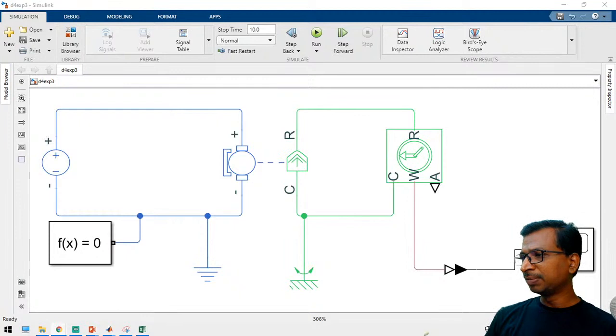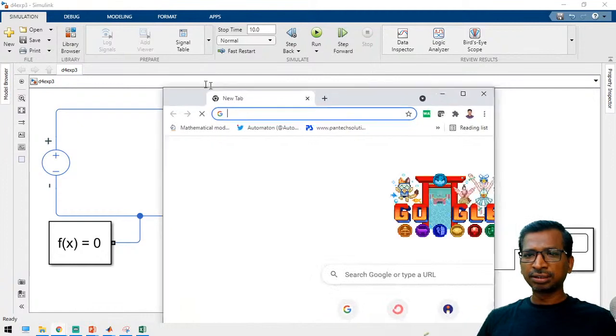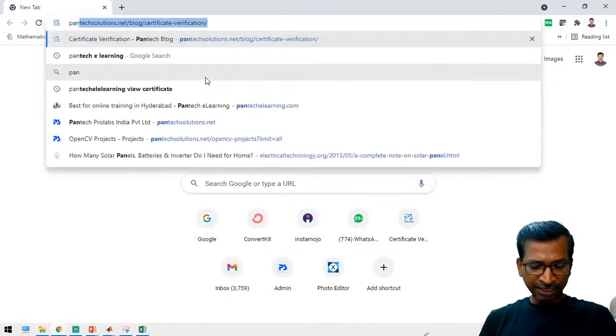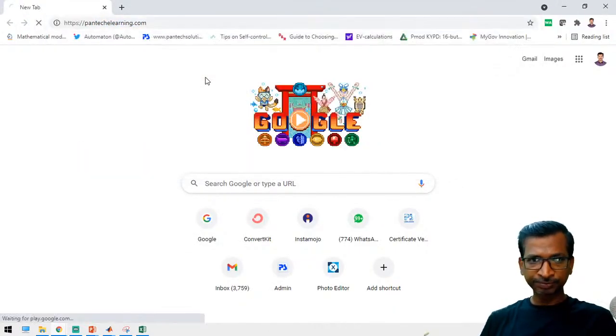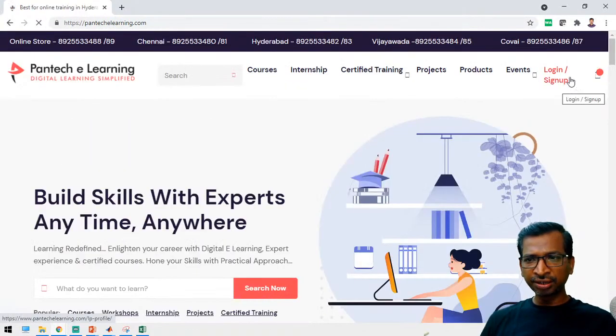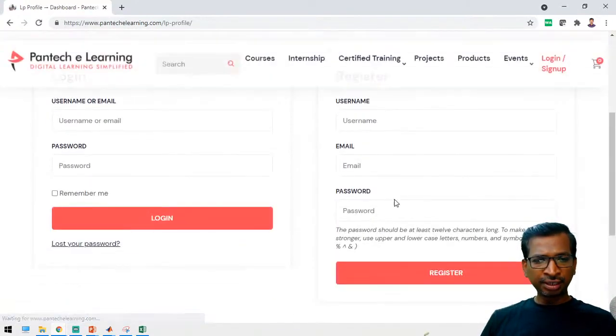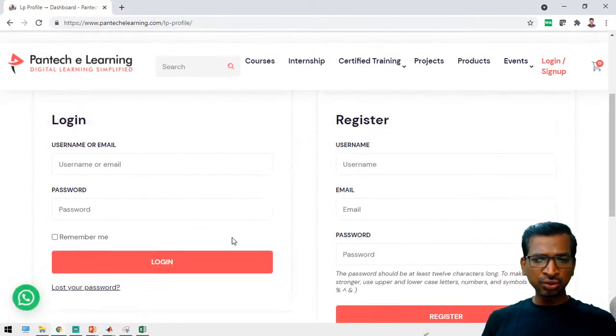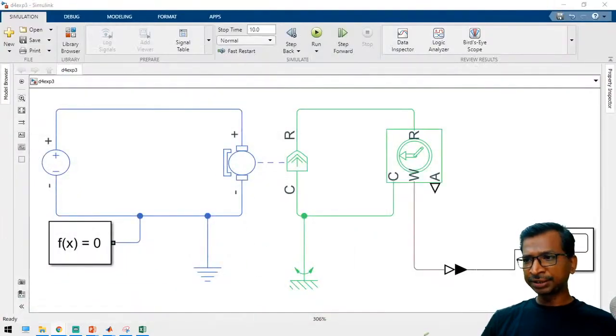How to access the LMS portal site? Mr. Gautam, please visit Pantech e-learning. Log in with your login credentials. Once you're logged in, then you're in your dashboard. The courses tab will be here. See here, the courses tab will be here. I will show you, just a second.